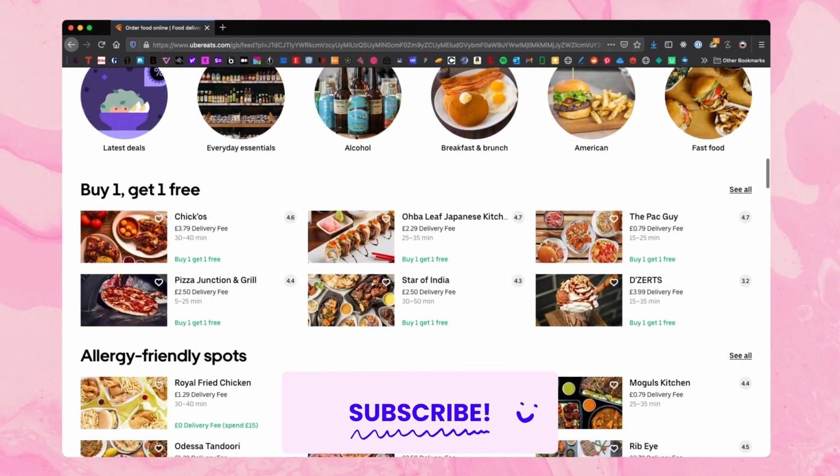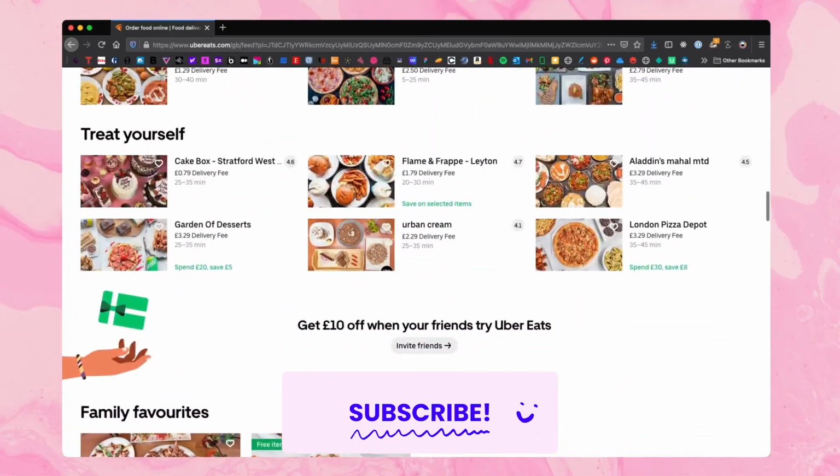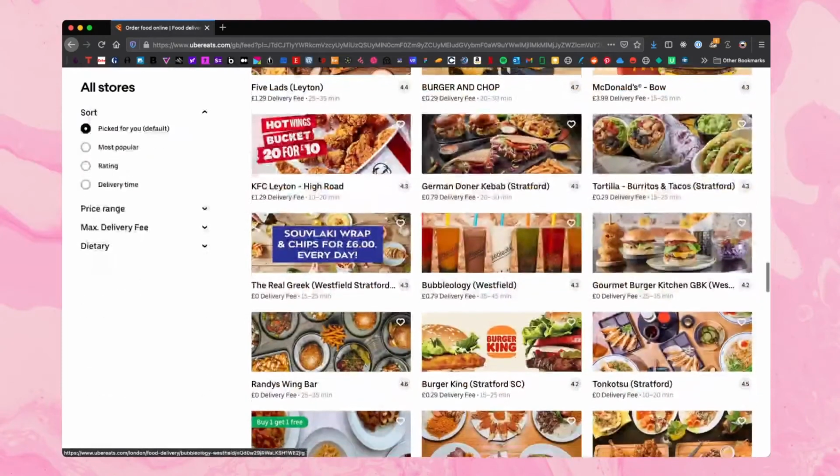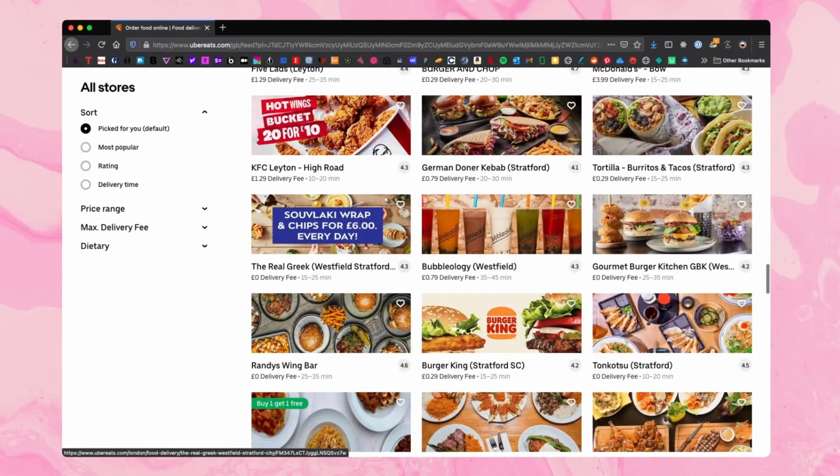And we can see here, buy one, get one free offers, treat yourself. But then when you do scroll down, you get all of these options here. And they do use the ratings we mentioned, the delivery time, the delivery fees.